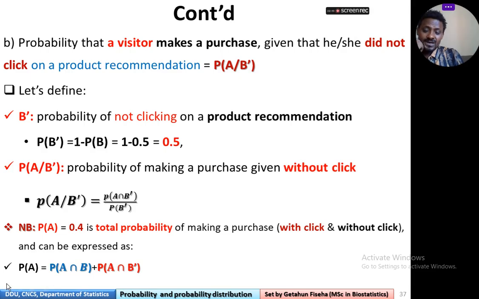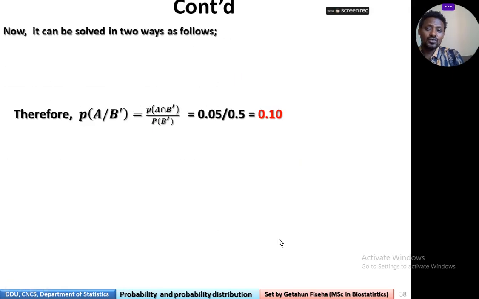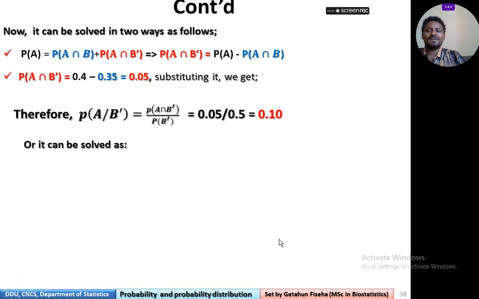Now, after determining this, we can perform it in two ways. First, let's see. Probability of A intersection B plus probability of A intersection B complement. This implies that probability of A intersection B complement is equal to probability of A minus probability of A intersection B. Since we are given all values, probability of A and probability of A intersection B, we have to rearrange and find probability of A intersection B complement as follows.